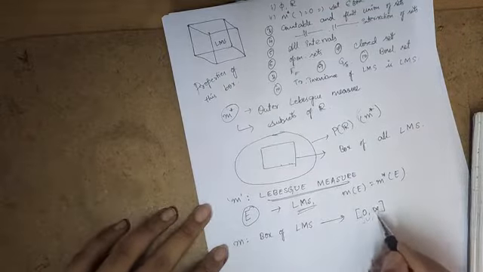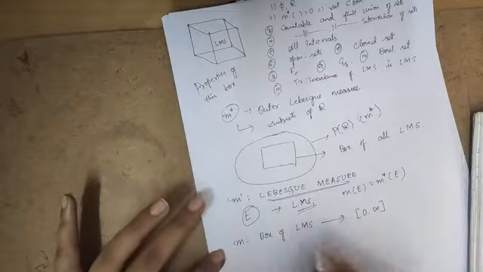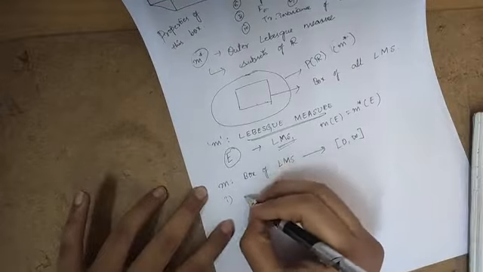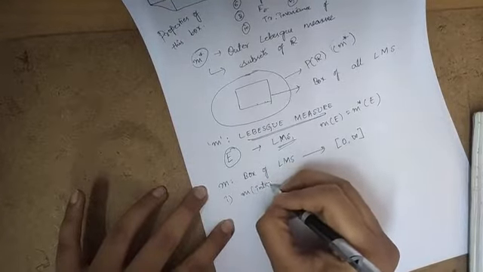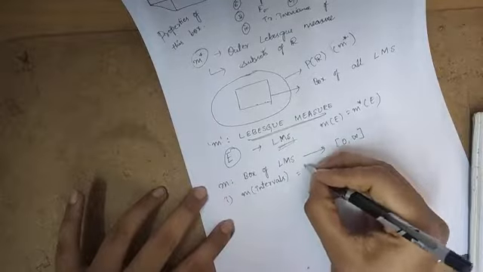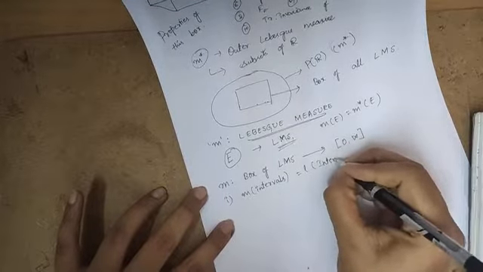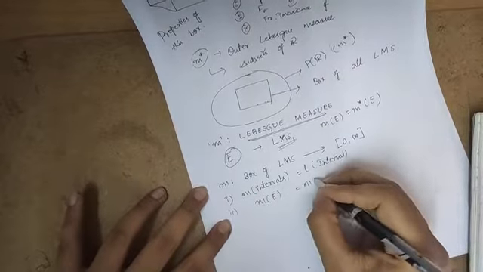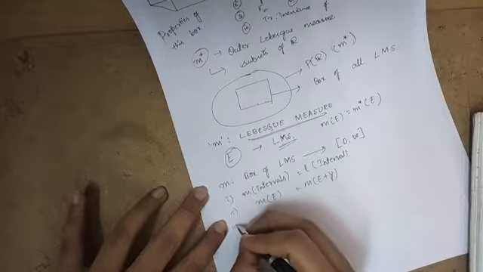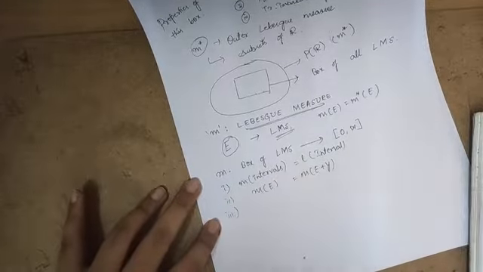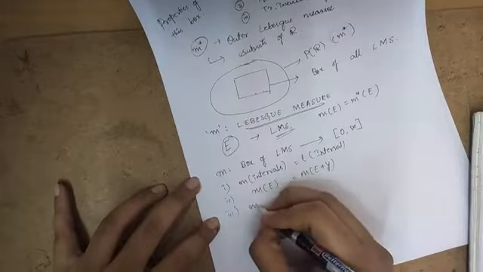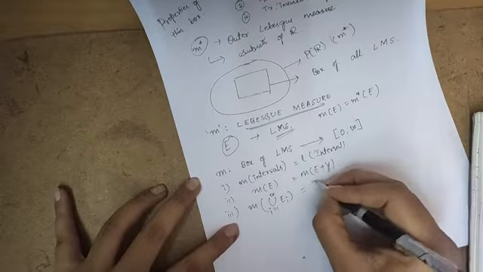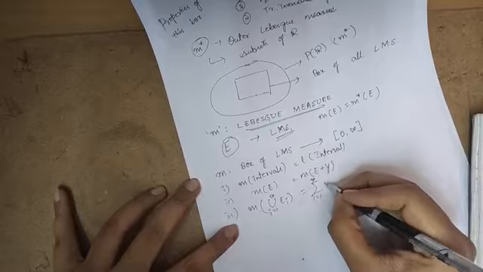This is my extended R. Inside this box, in the Lebesgue measure function, these are the properties it will satisfy. m of an interval is equal to the length of the interval, and translation invariance, that is m of E is equal to m of E plus y for all E. And the third condition is the most important condition we were seeking from the beginning, that is m of union i equal to 1 to infinity E_i is equal to summation i equal to 1 to infinity